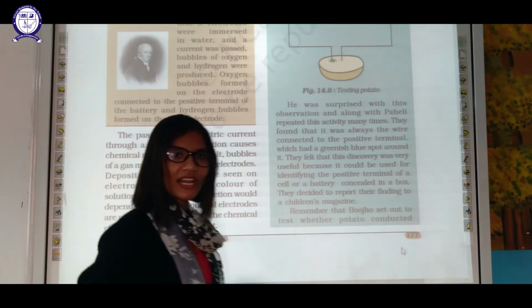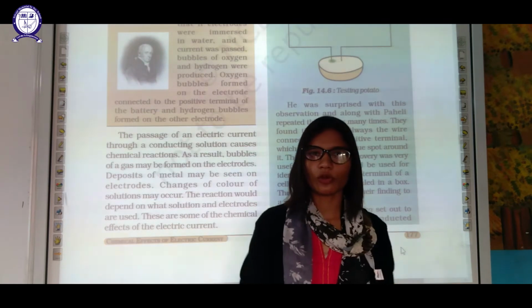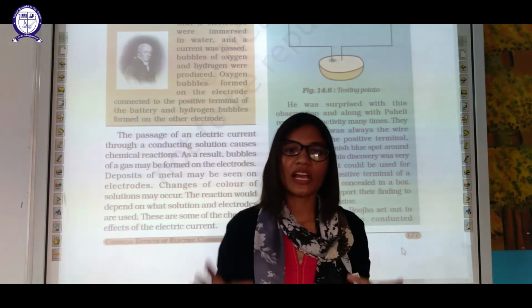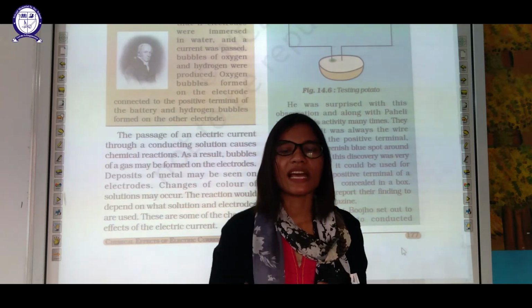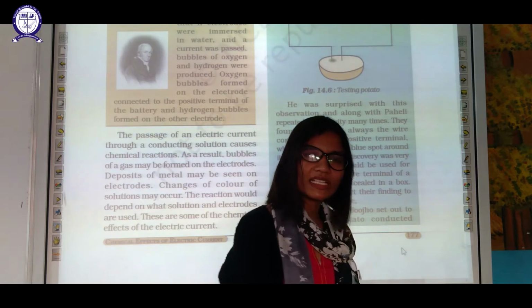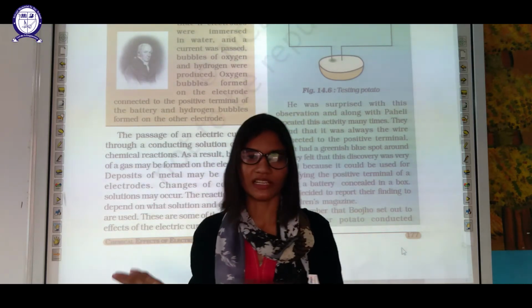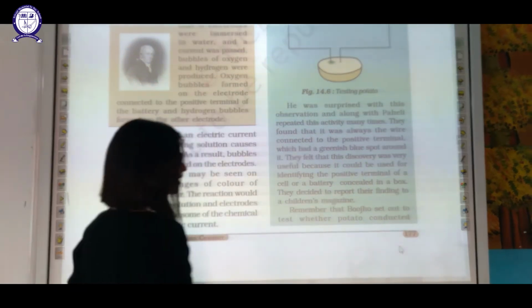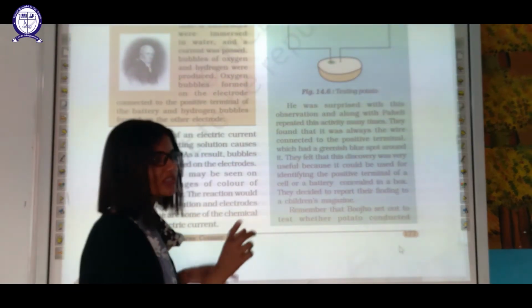Actually, such a thing, in which you do something to get a result for something else, and find something else, is known in science as serendipity. Boojho was doing an experiment for something else, but he found out something else. Such a situation in science is known as serendipity. Okay. This is the term used for such a situation.